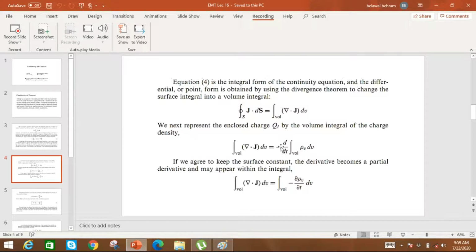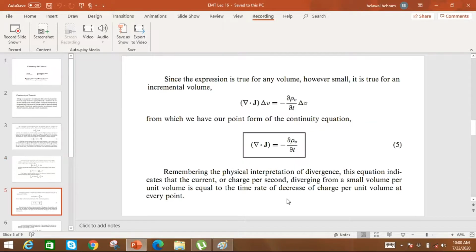So minus d by dt of Qi will be equal to the volume integral of its charge density. If we agree to keep the surface constant, the derivative becomes a partial derivative and may appear within the integral. So from this equation we can write the point form of the continuity equation.